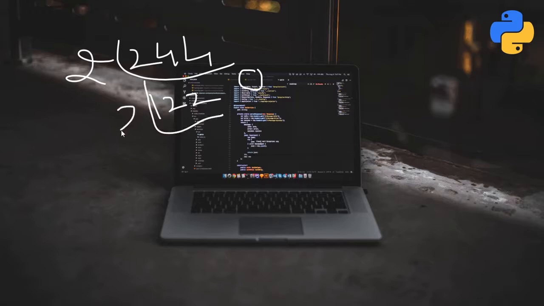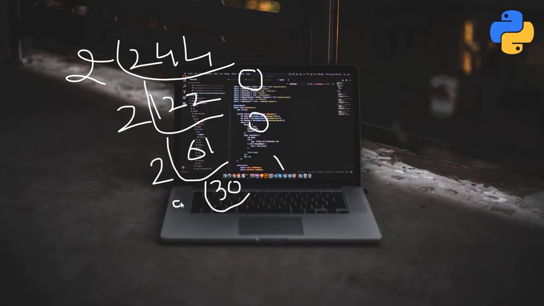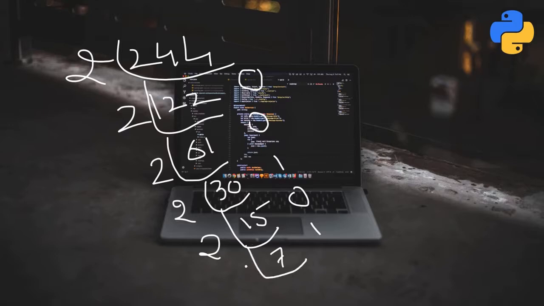Now for the next line, we write 61 and the remainder is 0 here again. So for calculating a binary number, always remember we divide the number by 2 only. So the output is 30 and the remainder is 1. Then 2 fifteens are 30, remainder is 0. Then 2 sevens are 14, remainder is 1. Then 2 threes are 6, remainder is 1. Then 2 ones are 2 and the remainder is 1.